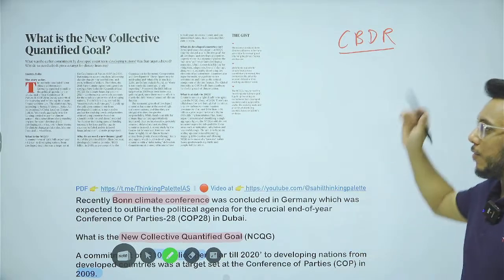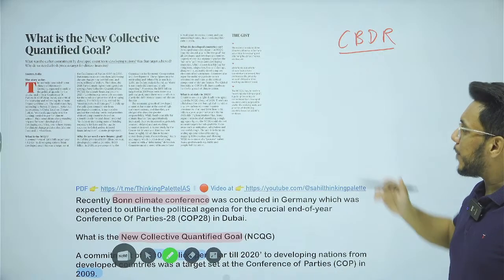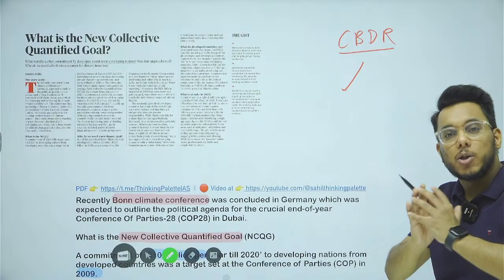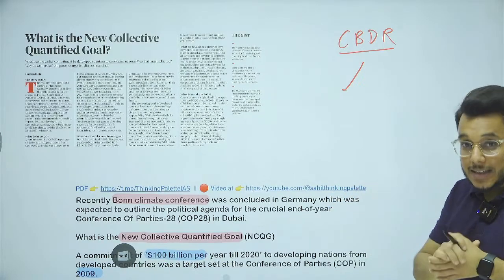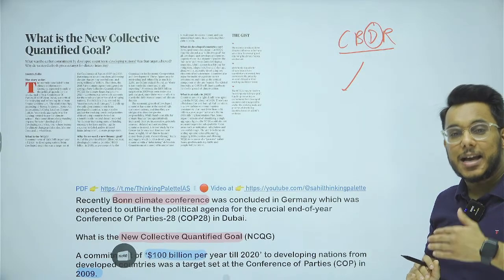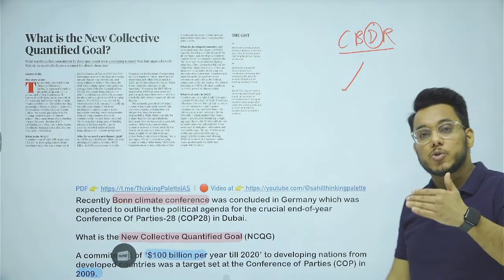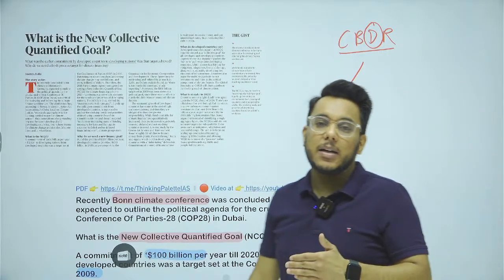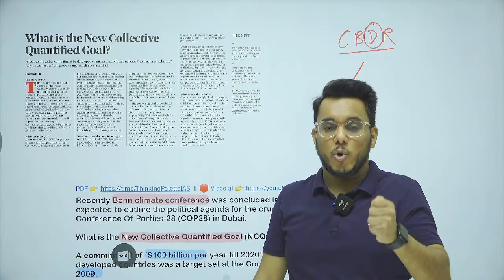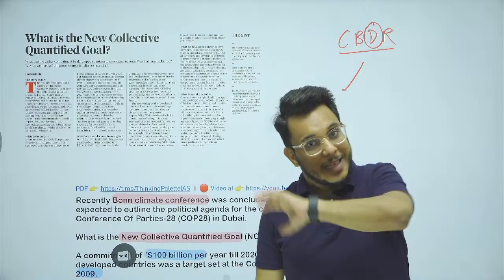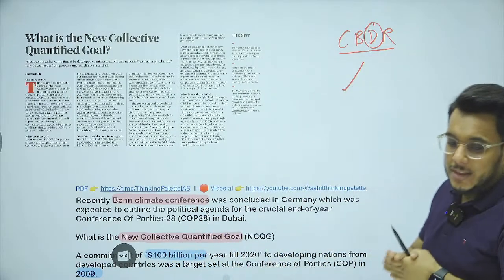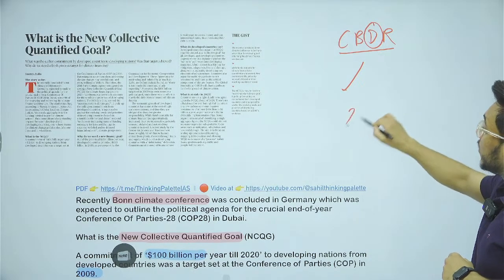As per this principle, tackling climate change is a common responsibility of all the countries of the world, but at the same time this responsibility is differentiated, meaning developed countries have to contribute more because they were the historic polluters, and developing countries need not do that much. Developing countries will also ensure they are making a lot of efforts, but their responsibility will be less compared to the developed countries.